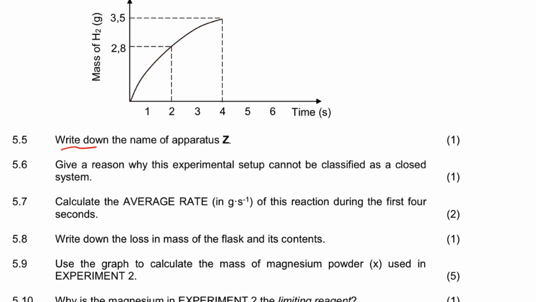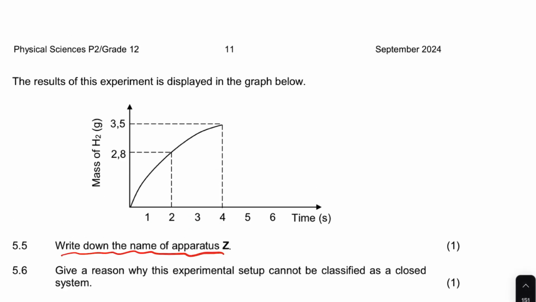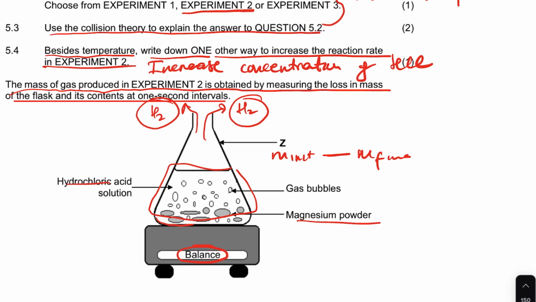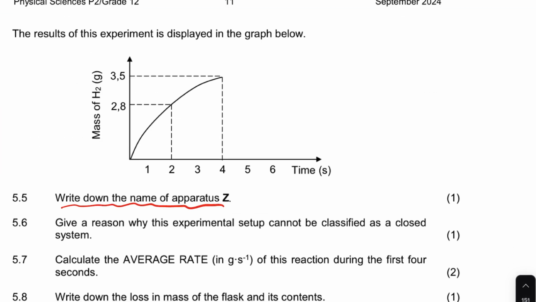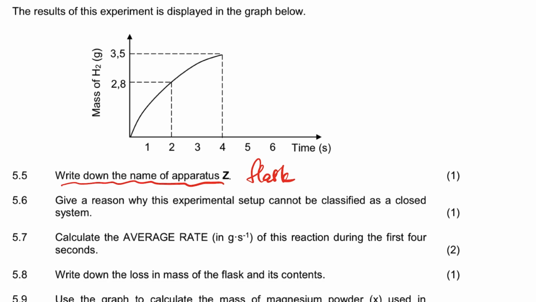Now 5.5, write down the name of apparatus Z. The apparatus Z, we are told it's a flask. But it's not just a flask, guys, it's a conical flask.